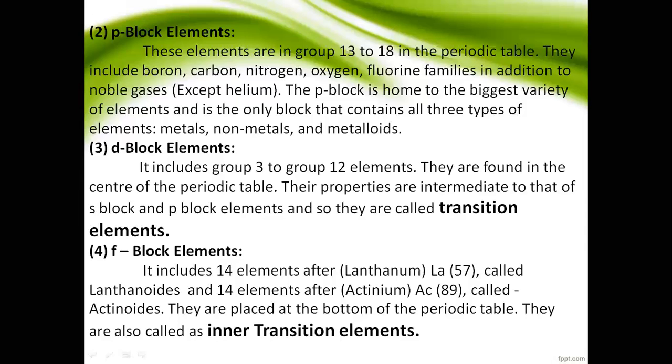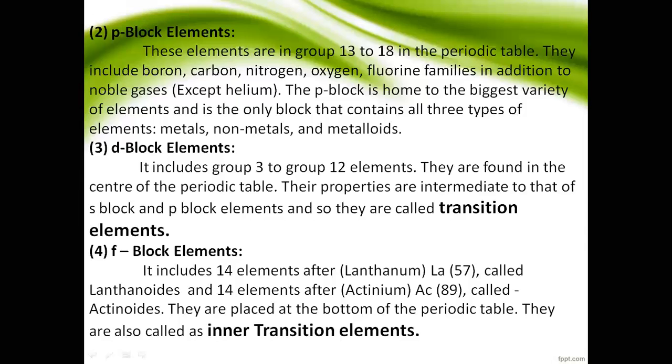F block elements are only metals, but the P block elements include metals, non-metals and metalloids. In the earlier classes we discussed metals, non-metals and metalloids.